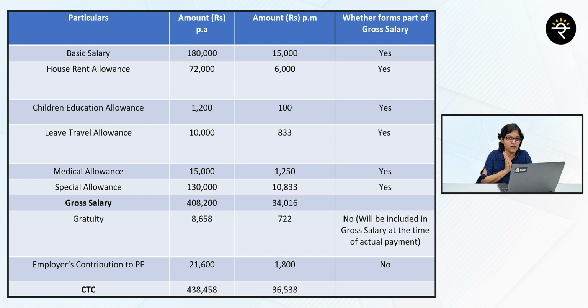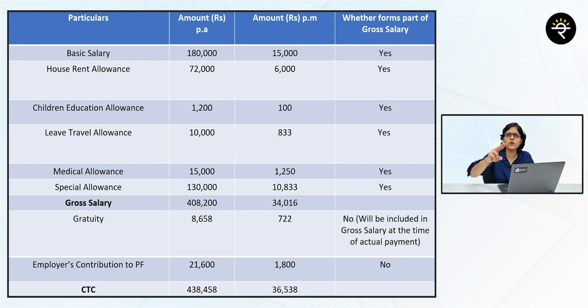Now understand, there is one specific point here. I've taken a subtotal, which is your gross salary. Now, what is this gross salary? 4,08,200. This gross salary is going to be very close to what you're going to get in hand. So, what is the difference? Your CTC is 4,38,000 something, but your gross salary is 4,08,000 something, which is going to be very close to your in-hand salary. Not 4,38,000, it's going to be 4,08,200 that is close to your in-hand salary.